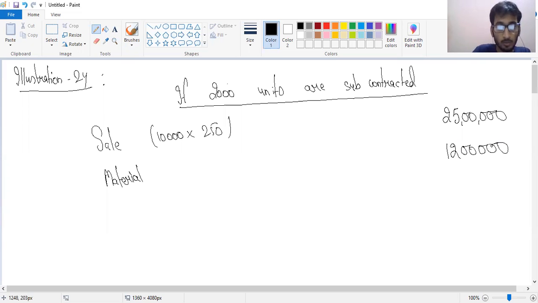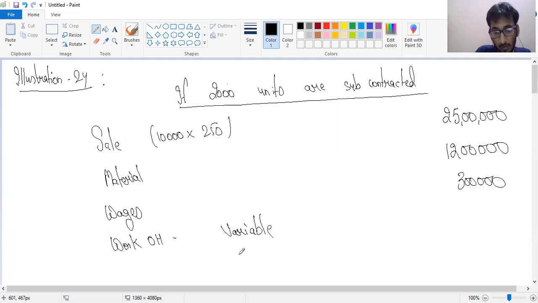Now, wages. Wages would be 3 lakh. And work overhead, variable and fixed.